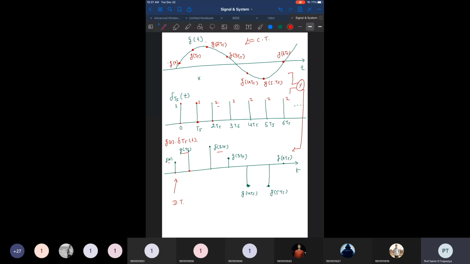So even though g of t is present here, it will be multiplied with all the 0 values. That's why we are not getting any values between 0 and ts, or between ts and 2ts, and so on. Between the two sampling intervals, we are not getting any values. But at the sampling instants, we are getting the value of the signal g of t because the impulse is present over there.